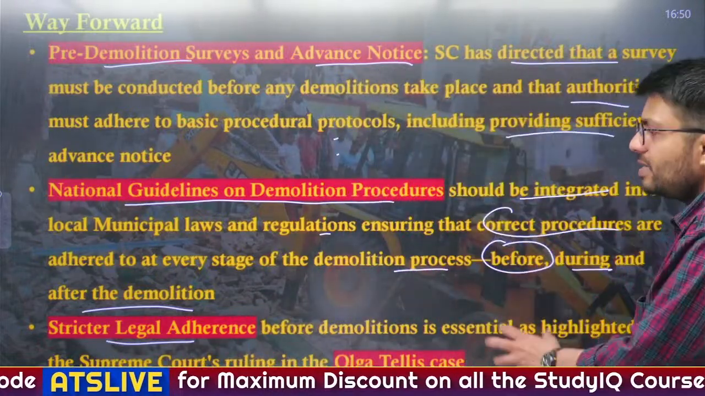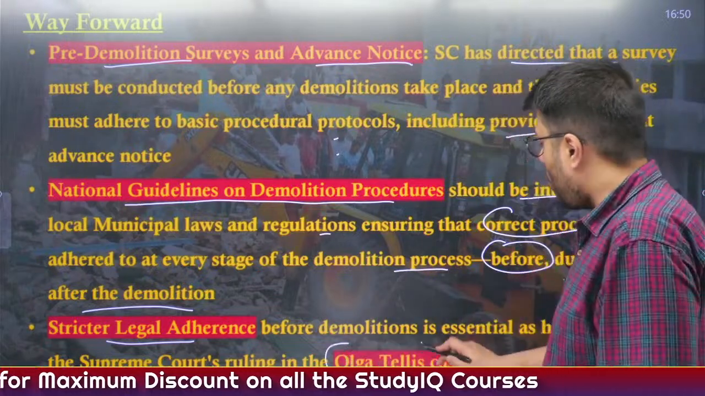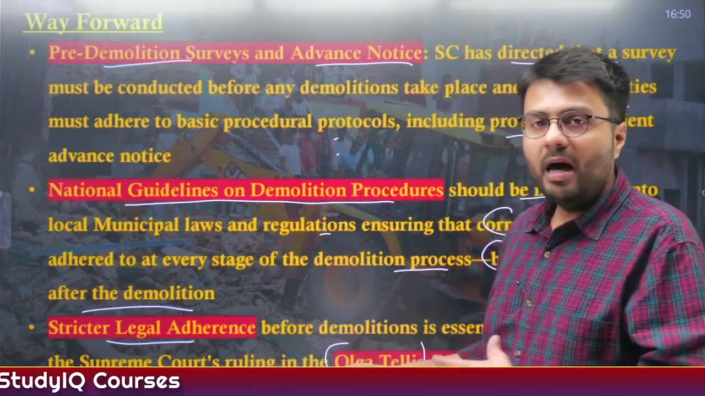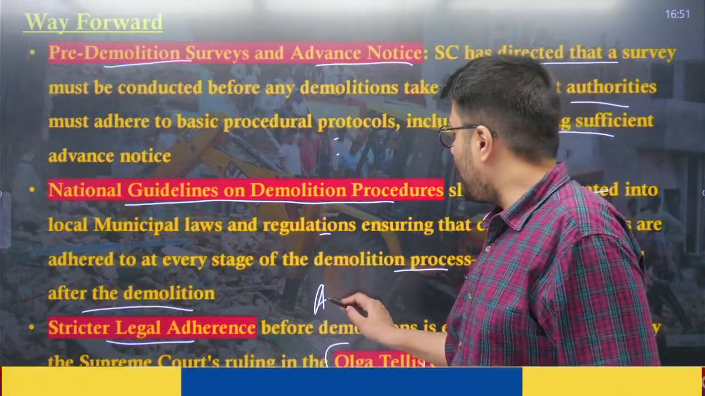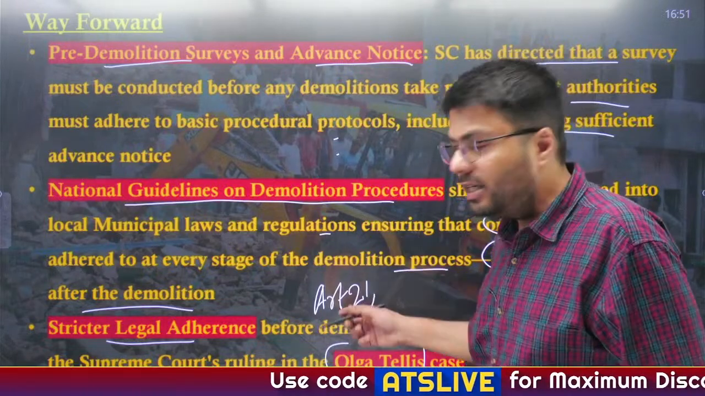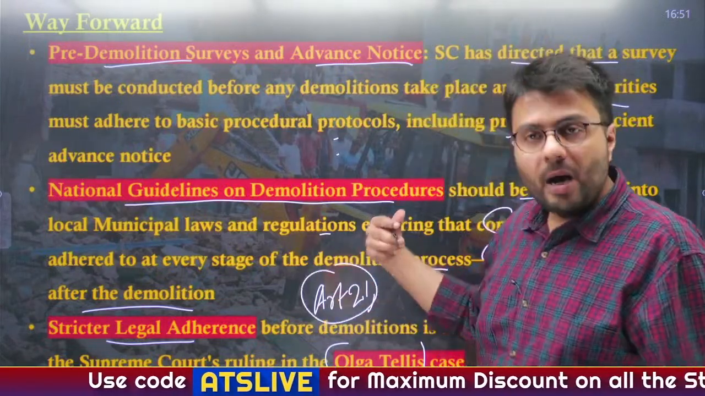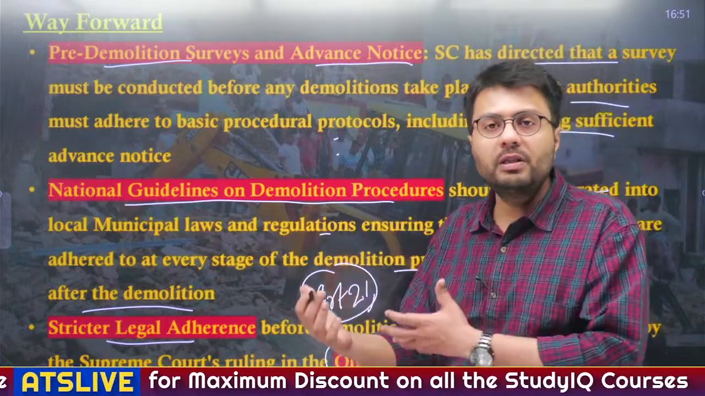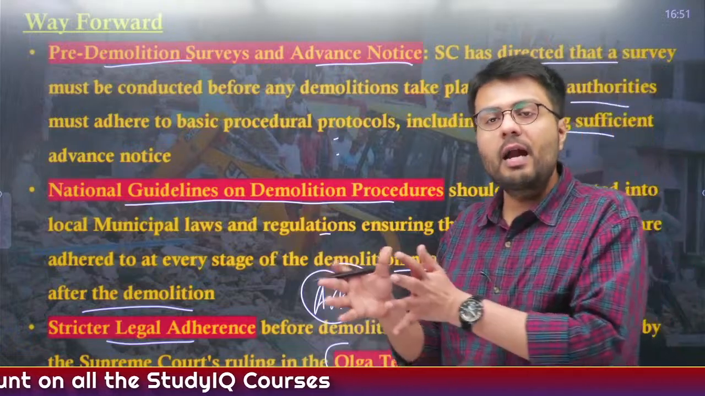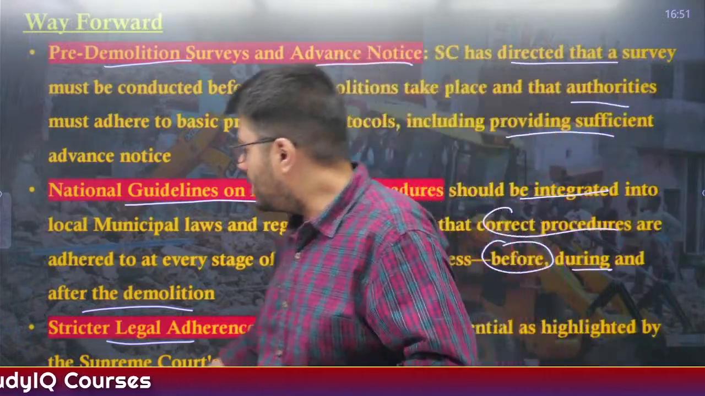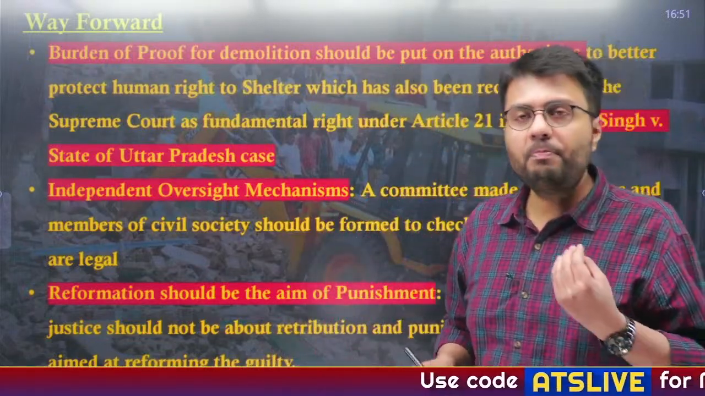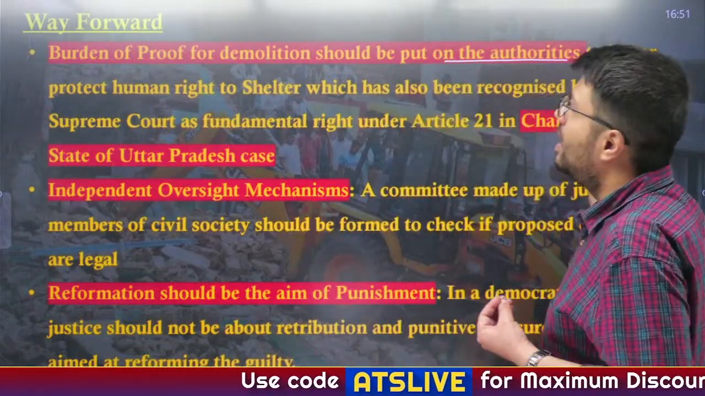It is essential, as highlighted by the Supreme Court in the Olga Tellis case. In the Olga Tellis case, the Supreme Court highlighted that having a home is a part of the right to privacy under Article 21. It is a part of the right to shelter, and demolishing these homes or offices actually does away with your right to privacy, right to shelter, right to earn a livelihood. Understood?